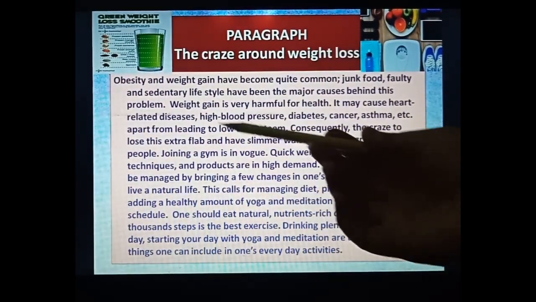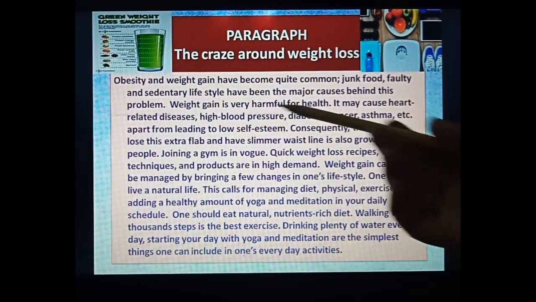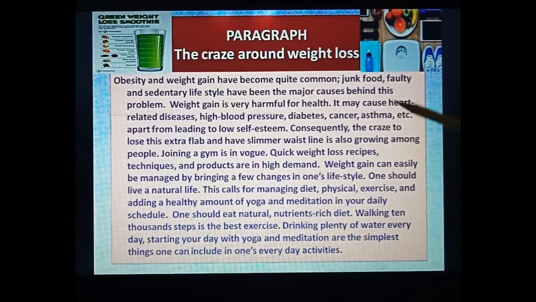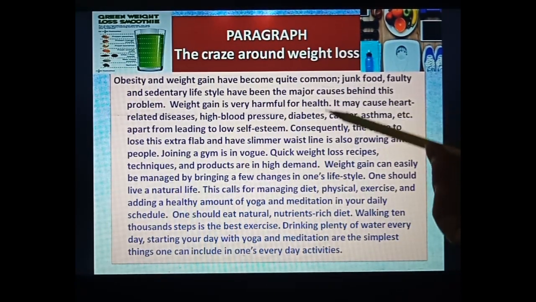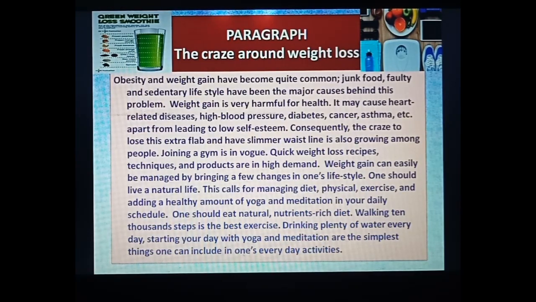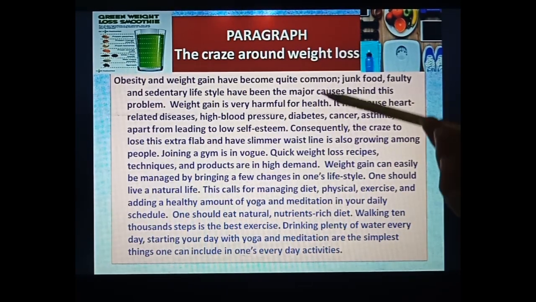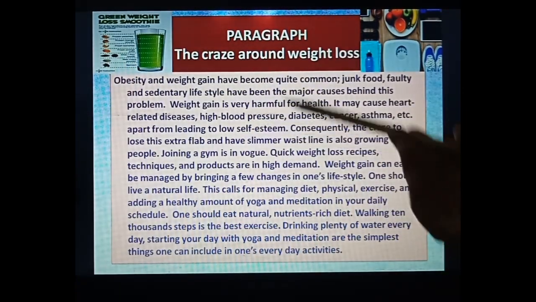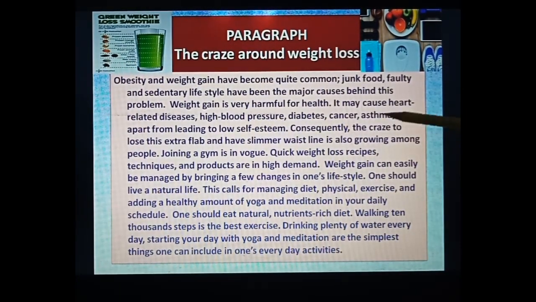Okay, weight gain is very harmful for health. We know very well that if we become fat, it will affect our health. It may cause heart related problems. Now see, till here I have introduced the topic sentence, whatever our topic is, related to weight loss.